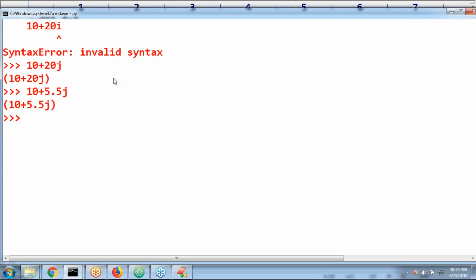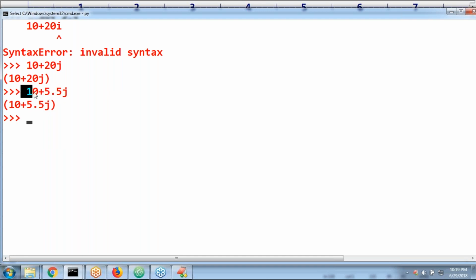Now 10 plus 5.5j. Is it valid or not? Valid, no problem at all. Sir, perfectly it is valid. 10 plus 5.5j valid, sir. Next, do you know here in the imaginary part you can take float values or int values.